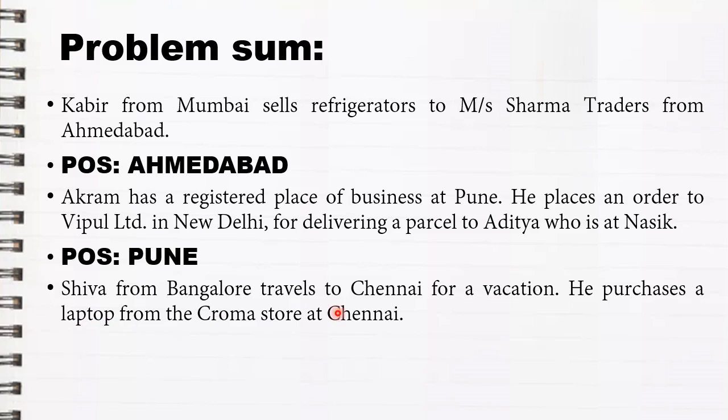Here the goods have not moved from Chennai to Bangalore, but the purchaser has come from Bangalore to Chennai and purchased the goods in Chennai itself. This is an example of non-movement of goods, and according to the rule of non-movement of goods, wherever the goods have been purchased from, that place will become your place of supply. So in this case, the place of supply will be Chennai.